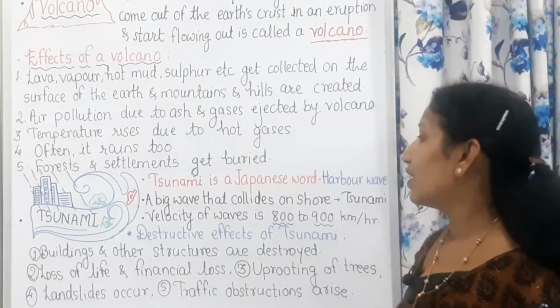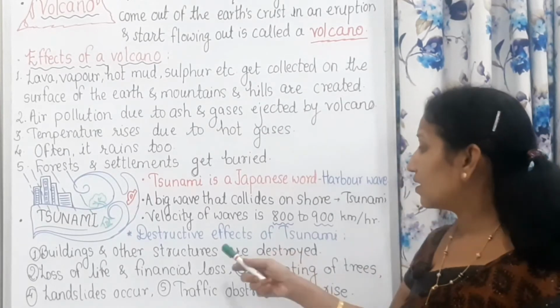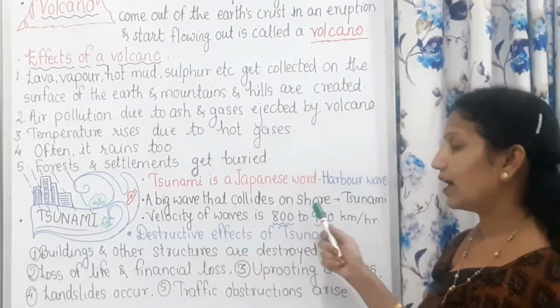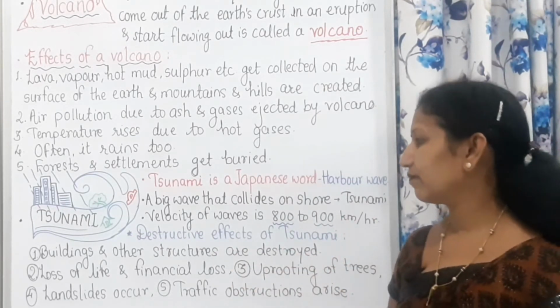Those are normal waves. But these tsunami waves, you can see here, are as tall as a 7 to 8 floor building. They are as tall as the wall of a building. And because of that, there is so much force in it. There is so much pressure in a tsunami wave. And that's why there is so much loss, destructive effects are there. And we will see which are the destructive effects of tsunami.